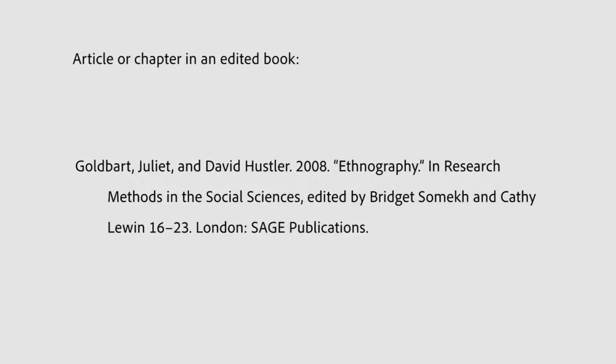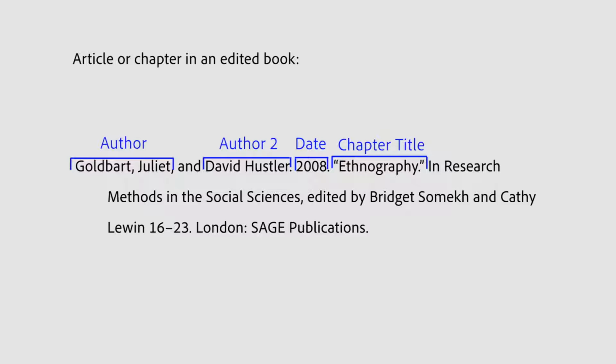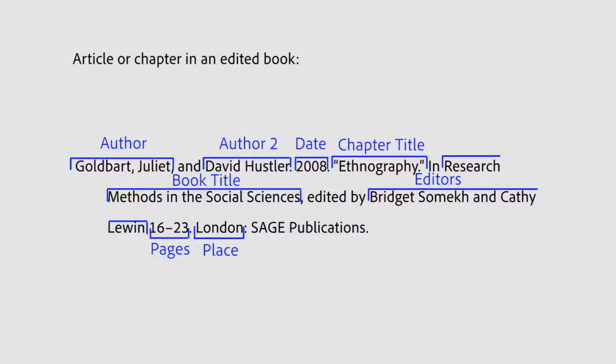For an article or a chapter in an edited book, you start with the author of the article or chapter, last name, comma, first name, the date of publication, the title of the article or chapter, in quotations, followed by a period, then in book title, comma, edited by, then the names of the editors, first name, last name, followed by page numbers where the article or chapter are found, period, the place of publication, colon, and the publisher, period.